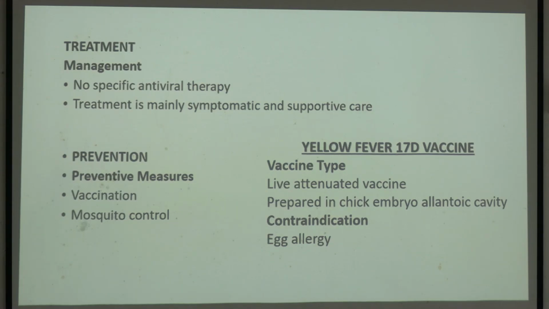আমি আগেই বলেছি, there is a vaccine which is given. The vaccine is a live attenuated vaccine. ঠিক আছে? Prepared in the chick embryo, that means it is prepared with portion in the egg. So whoever has an allergy to the egg, that person can be a contraindication to the vaccine, because যখনই একটা ভ্যাকসিন চিক এমব্রায়ো কিংবা এরকম এমব্রায়োর মধ্যে হচ্ছে, there will be some egg proteins that will be there remnant in the vaccine, so you cannot give to the patients who are allergic to egg protein.